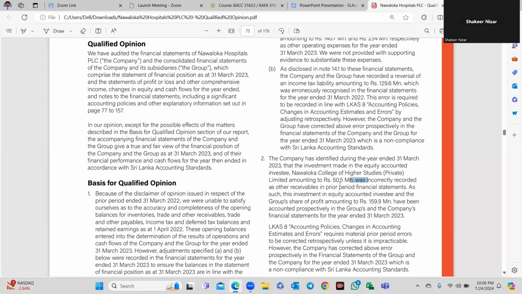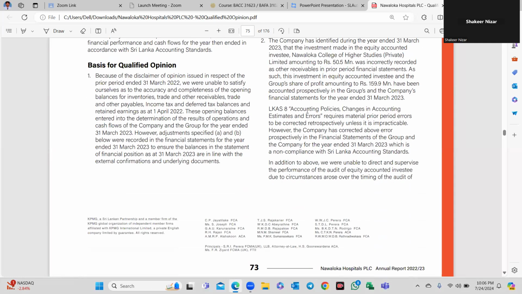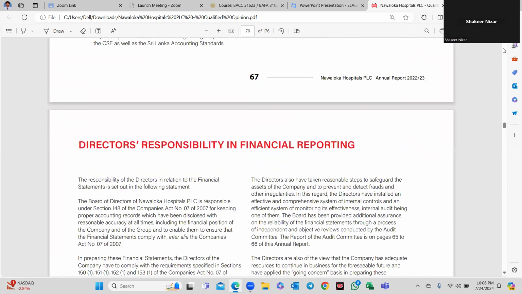also incorrectly recorded. The accounting policies are not uniform. Material prior errors are required to be corrected retrospectively, but they were corrected prospectively. It is incorrect, right? So those are the issues, and that is the end of the session.